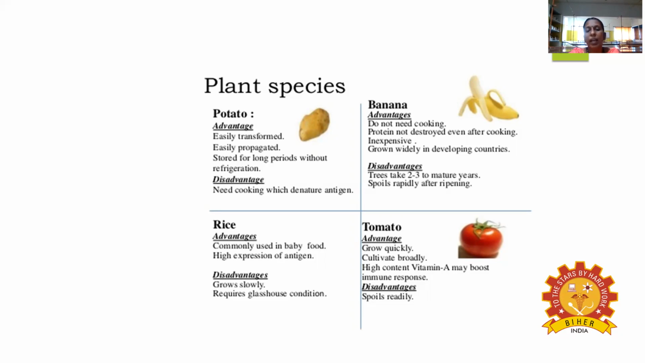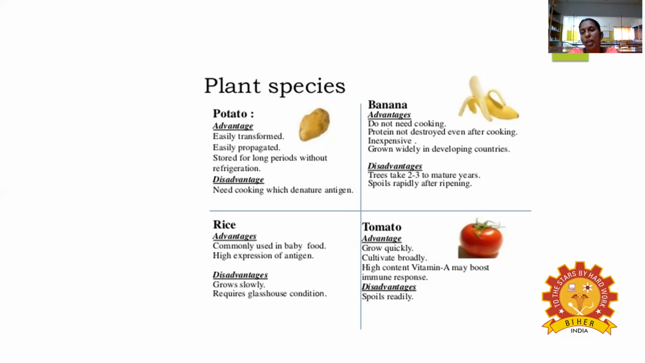And the next one is the rice. Okay, and it is commonly used for baby food. Certain varieties only are used for edible vaccines in baby food. But after the cultivation of the crop, the expression of the antigen is high. So the disadvantage is that it grows very slowly and recovers slowly. The main thing is what? The greenhouse effect or glass house effect is needed for the different varieties. Okay, so that is the main thing there.